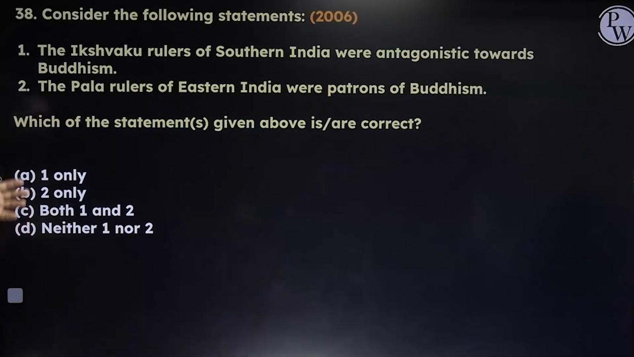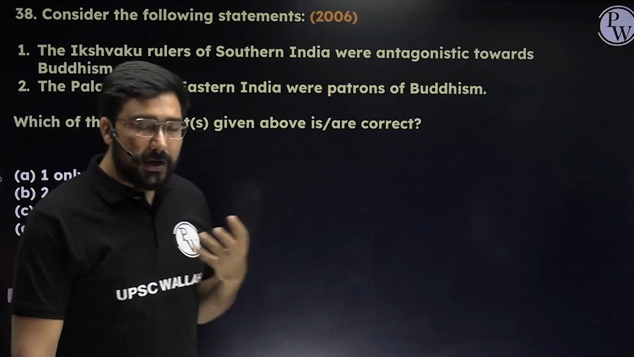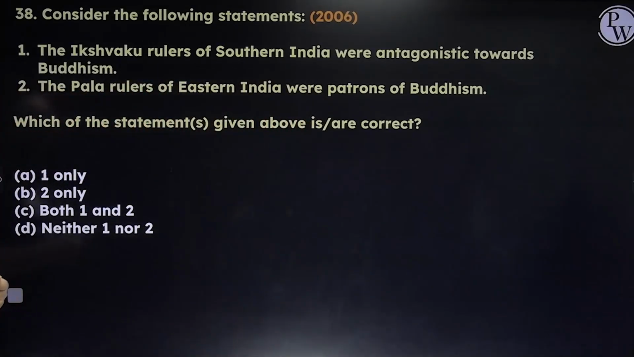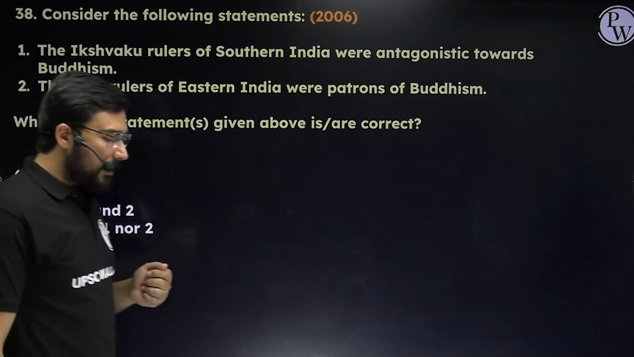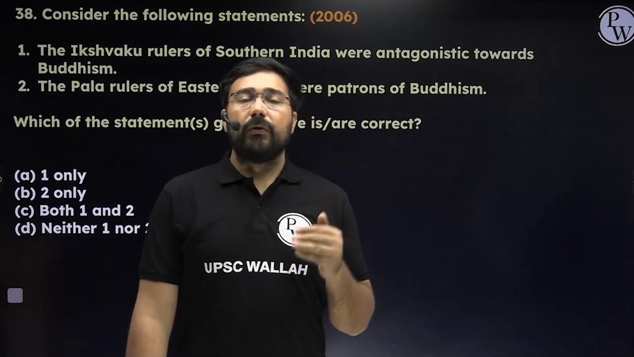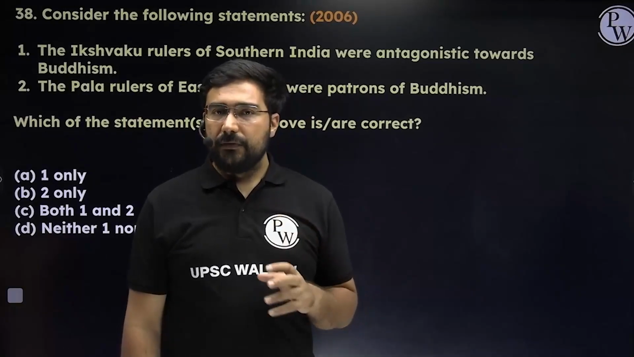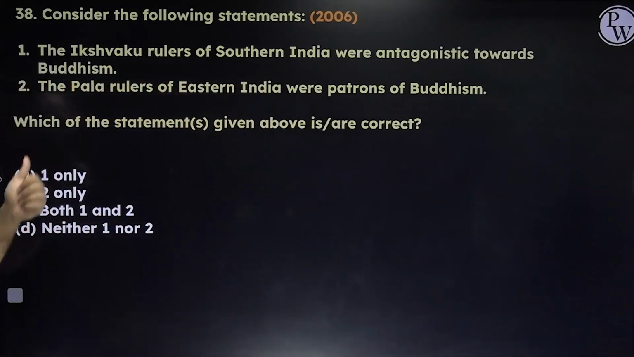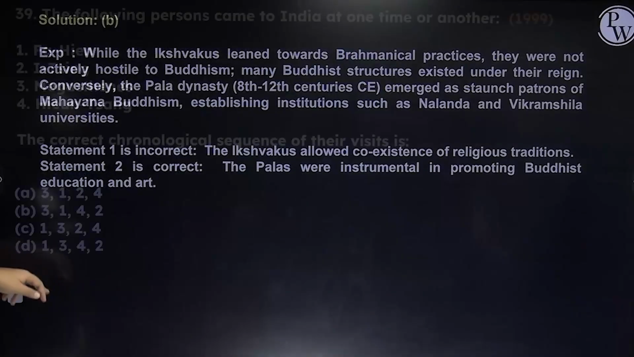Next, these are statements about a few dynasties which we relatively do not put much focus on. Number 1, Ishwaku rulers of southern India were antagonistic towards Buddhism. No, that is not correct. After the downfall of Satavahana, the dynasty which emerged in Andhra Pradesh is called Ishwakus. And the Pala rulers of eastern India were patrons of Buddhism. Yes, that is absolutely correct. The answer will become B, 2 only.